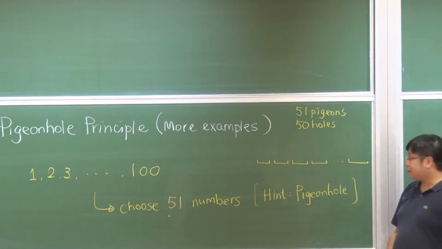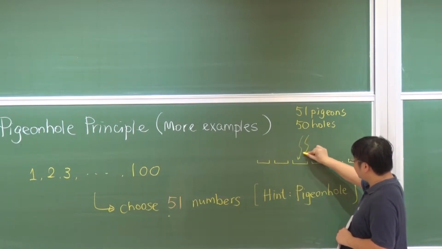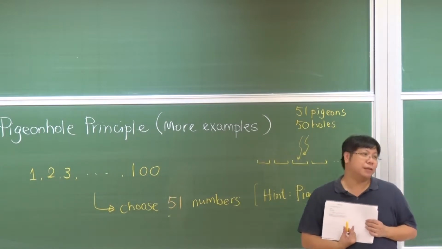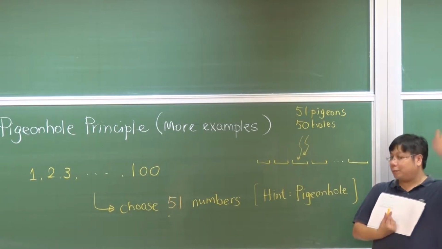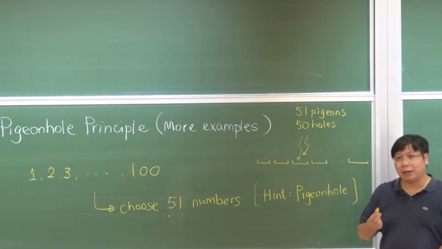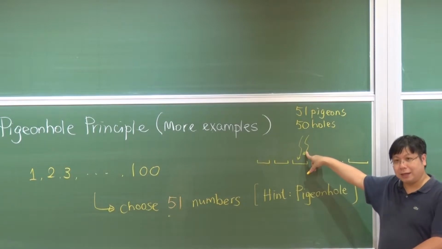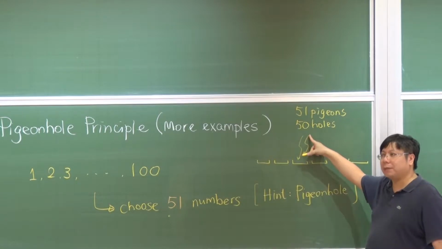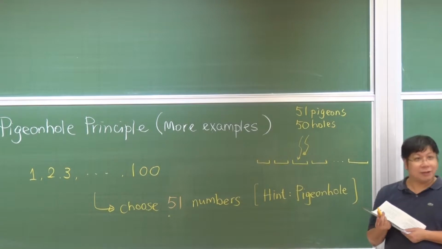And then we want a property that whenever a hole contains 2 pigeons, one should be divisible by the other. Is that okay? Whenever 2 pigeons fly to the same hole, we can immediately show that one of the numbers must divide the other properly. Now, 51 pigeons into 50 holes, there must be some hole with 2 or more pigeons. This is what we are going to do. Okay, this is the hint for you.